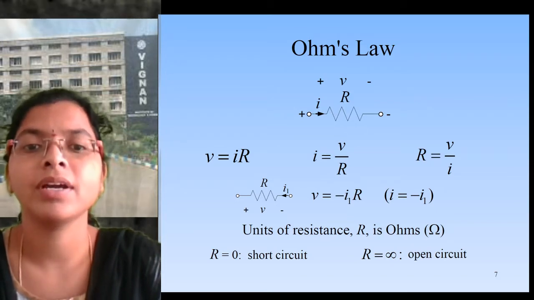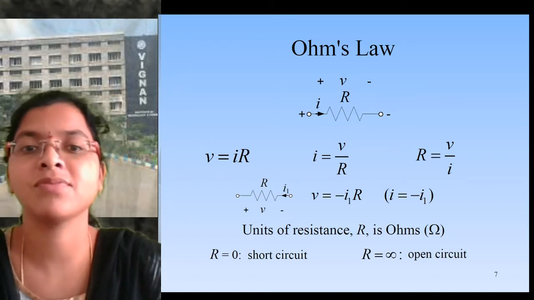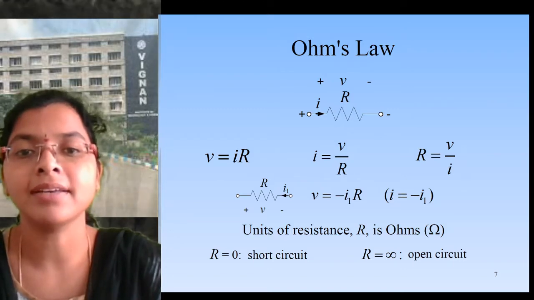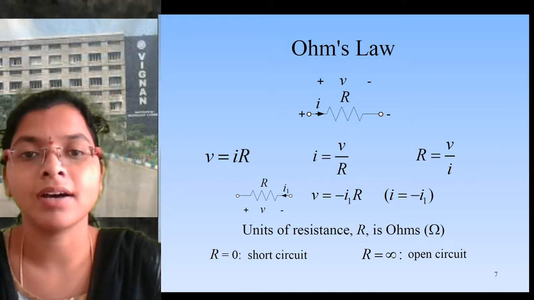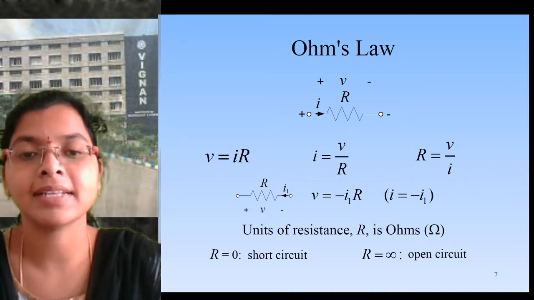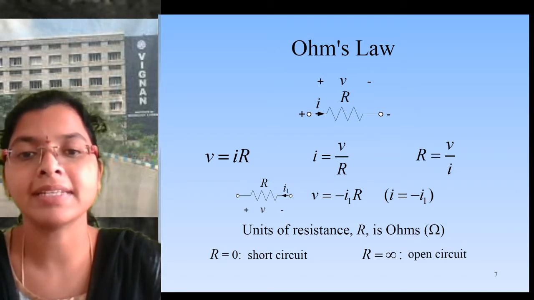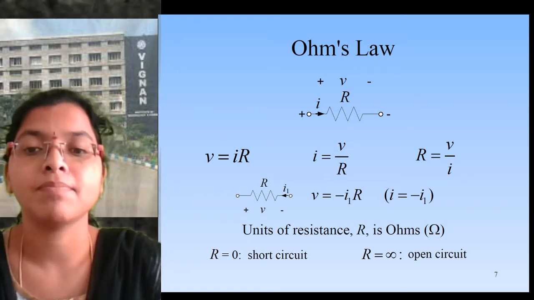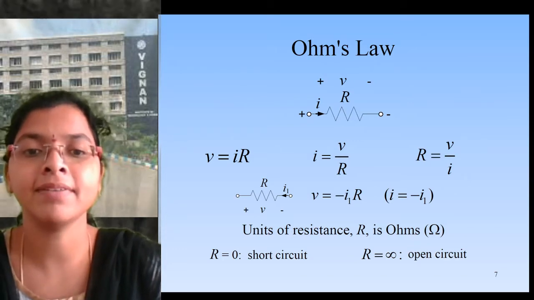If there is no polarity, and the current is entering in this way or in that way, then I equals I1 minus I1. Here you can see the current entering at the positive side is I, and the one entering at the negative side is I1. If I equals minus I1, then V equals minus I1 into R. But if we consider the polarities, the opposite direction will give the negative sign.